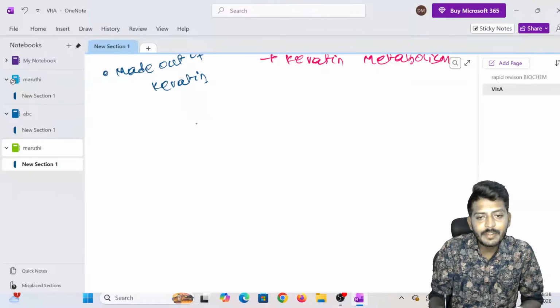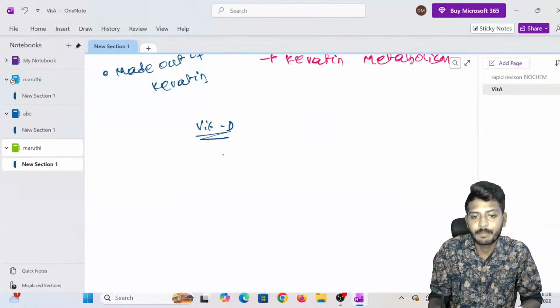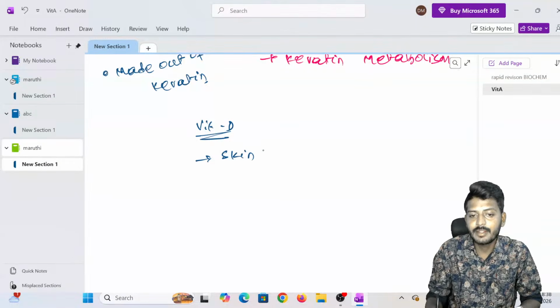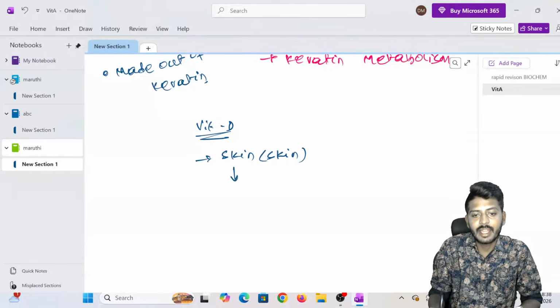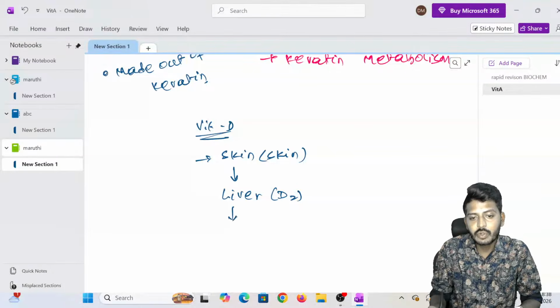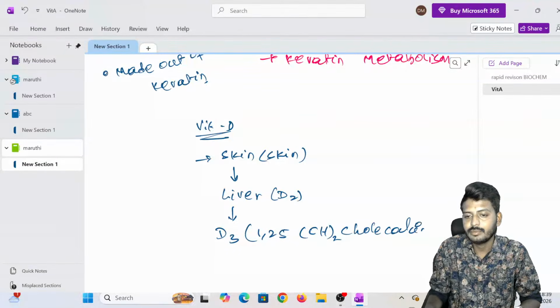Vitamin D synthesis starts from the skin. The next stage is in the liver, where vitamin D2 is synthesized, and this D2 gets converted into vitamin D3, that is 1,25 dihydroxycholecalciferol.